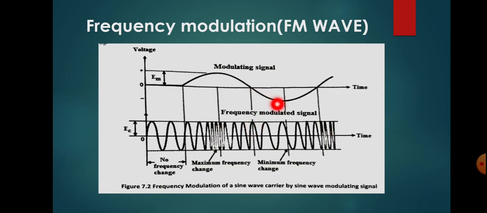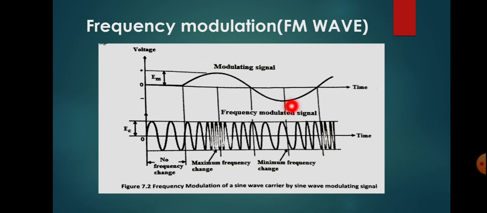Next, the modulating signal is reducing. At this point the carrier signal actually was this one. So at this point the carrier will be widely spaced. At this point the modulating signal has a minimum amplitude, so the frequency will be very low. That means we have to show a widely spaced carrier signal. So the minimum frequency change occurs here. That is why here we are representing the widely spaced cycles. That is, the number of cycles is reducing here. That means the frequency is reducing here.